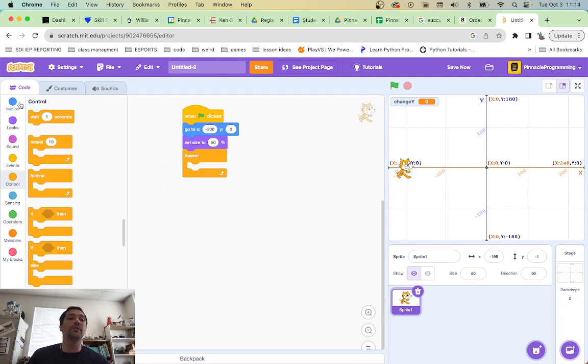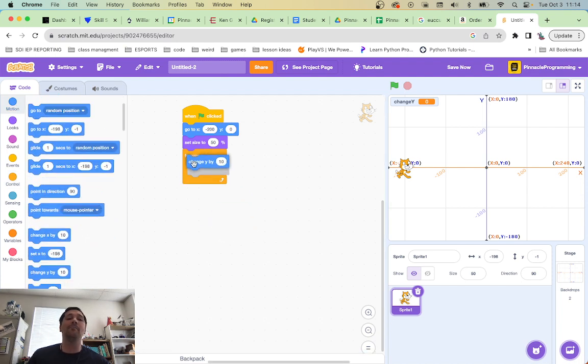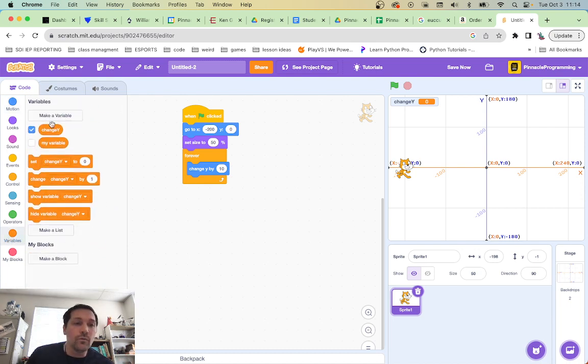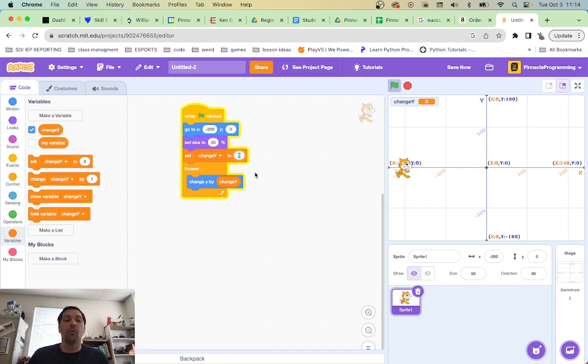And what I want to do is in my motion, I want to change Y by the change Y variable. Boom. That looks good so far. Currently, my change Y variable is 0, so if I run this, nothing really happens. However, if I set my change Y variable up here to like 1, then what I expect to see, let's go ahead and stop this.